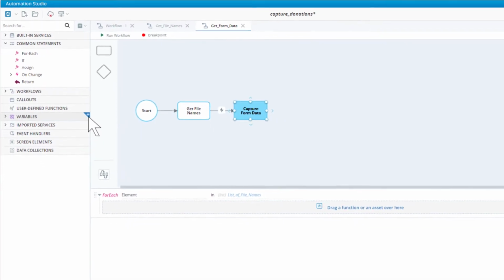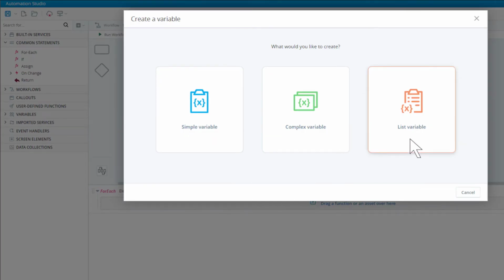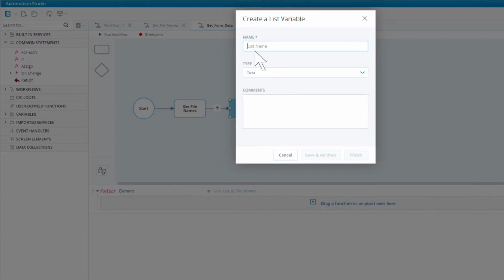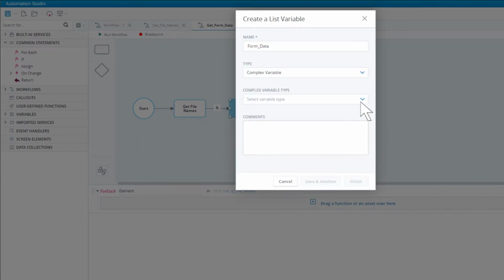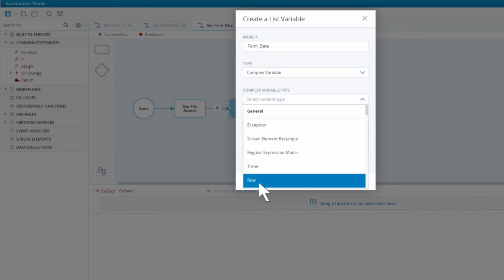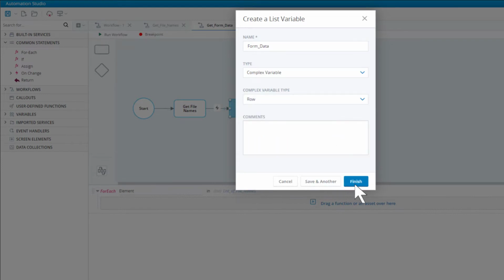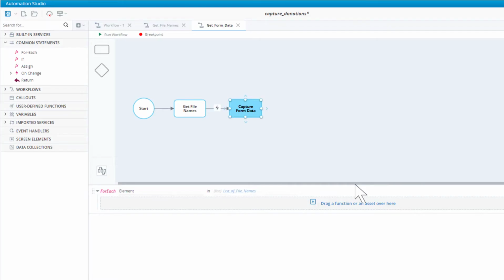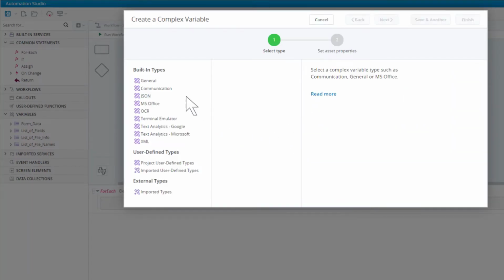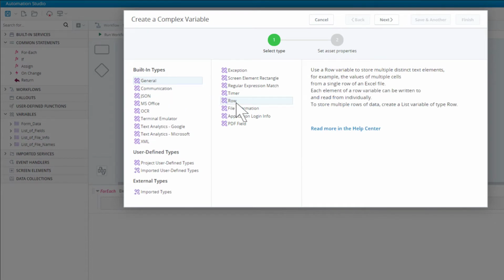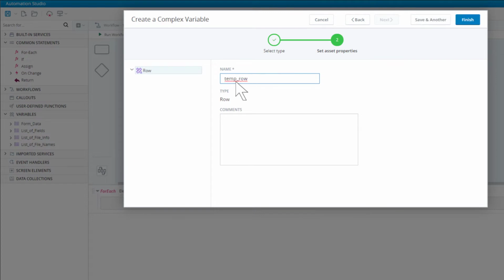We want to populate a list of rows variable, so create a list of rows variable called form data. We will also need a temporary row variable. We will populate this temporary row variable with all fields values for one form and will then add the row to our list of rows. Name this variable temp row.